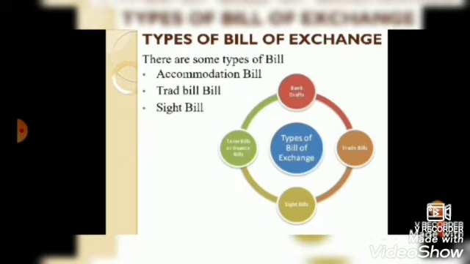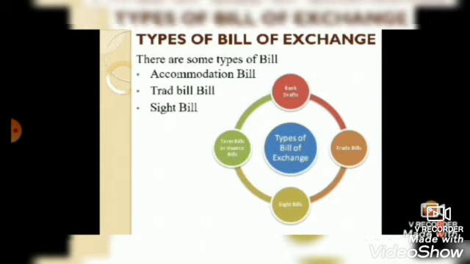Creditor means drawer, and debtor means drawee, with valuable consideration. This is known as a trade bill. Mostly a trade bill is used in the local market, and it is used in credit transactions only.